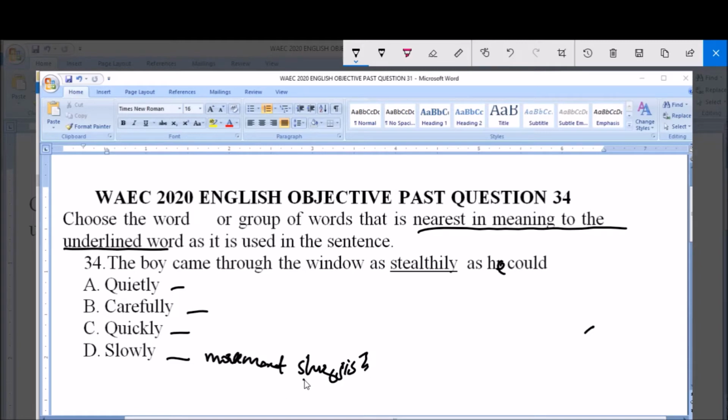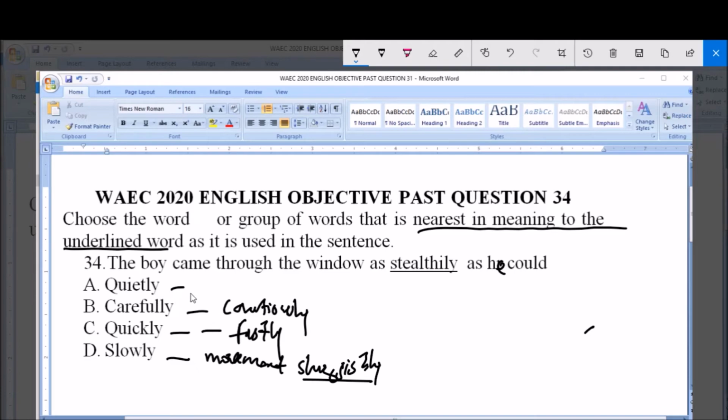So we can synchronize the word slowly with sluggishly. Then quickly is synonymous to fastly. It's an adverbial word, so we replace it with fastly. Then carefully simply means being conscious, that is consciously. It's also an adverbial word.